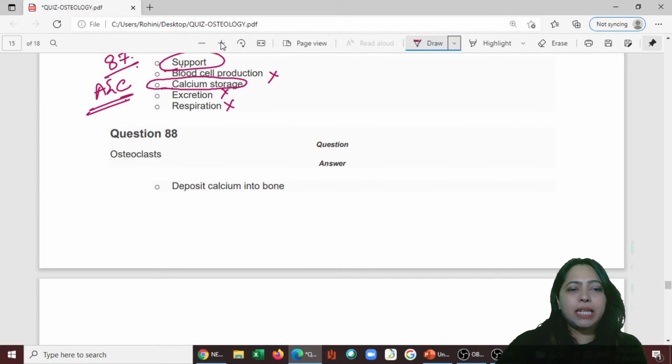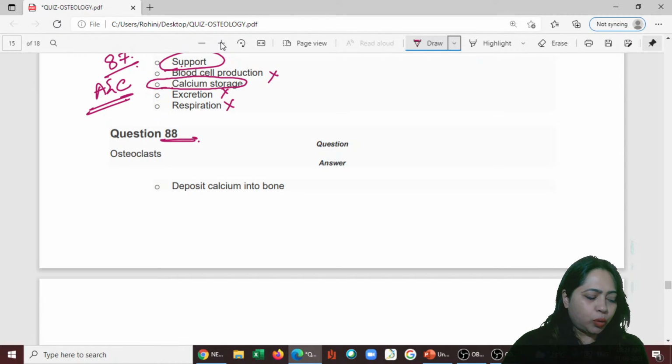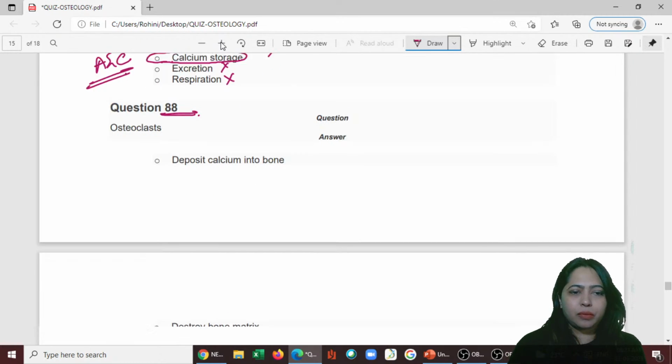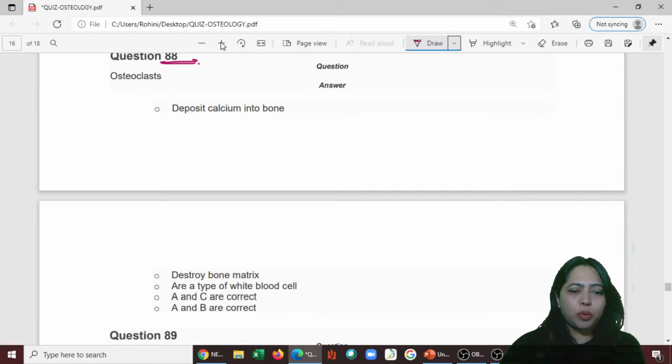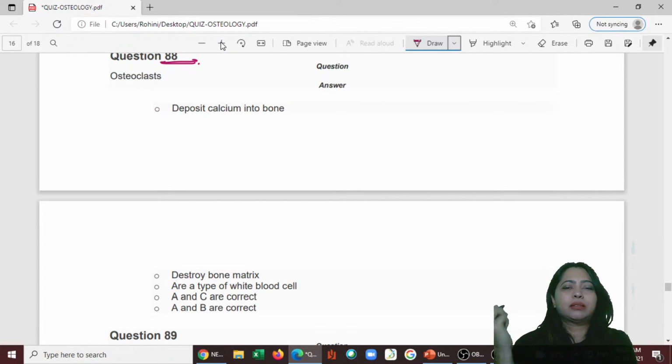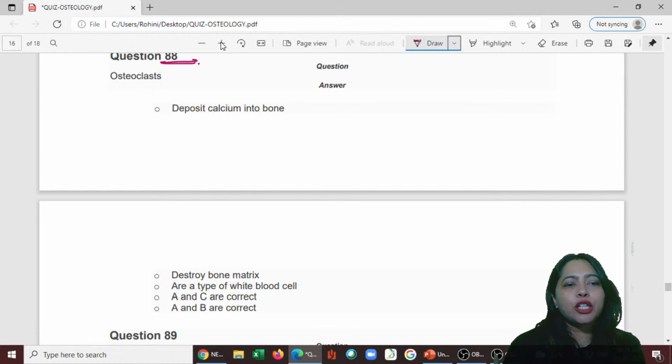Next one, 88. Okay, we'll go to the 88th question. Osteoclast, what do they do? They deposit calcium into the bone. They destroy bone matrix. They are a type of white blood cells. What are they? It could be except only, right? Yeah, that word is not there. So 88th one, let's move to the next one.